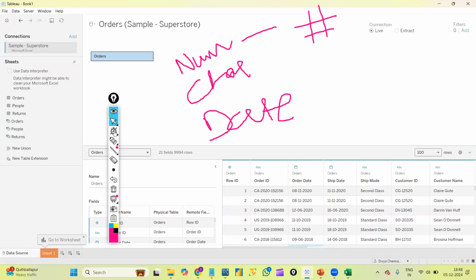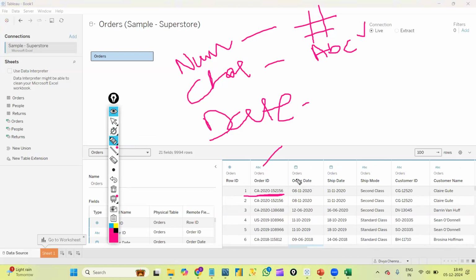So a character data type, or string data type, has the symbol ABC. Wherever you can see ABC, that is our character data type. Order ID here is character data, because if it is a varchar, I can enter characters along with the numbers. Again, ABC for customer ID and customer name. Character data is represented by ABC here.